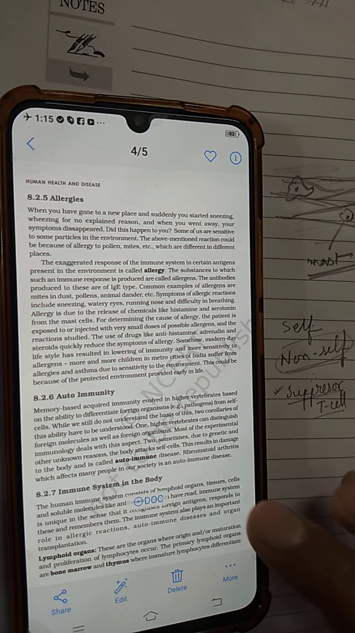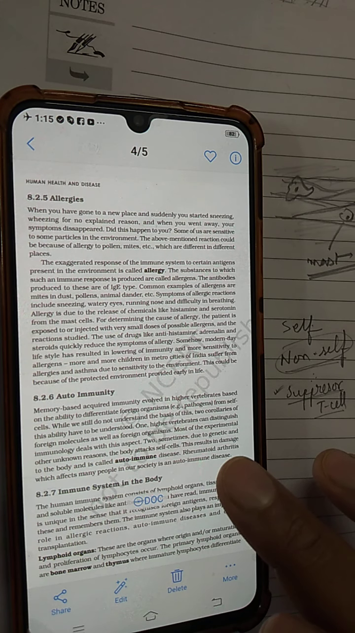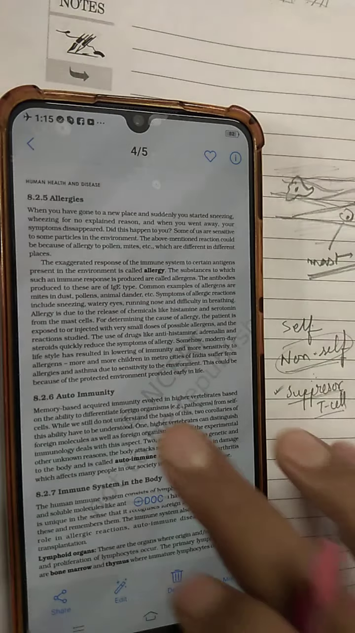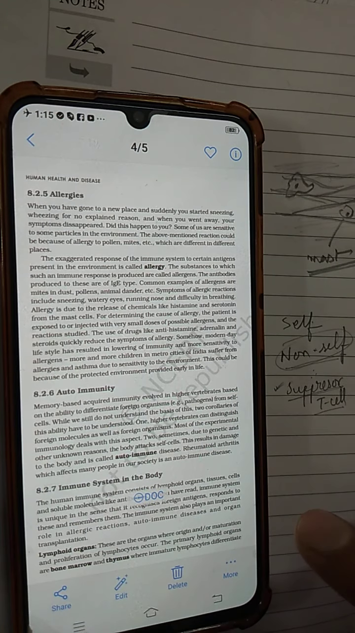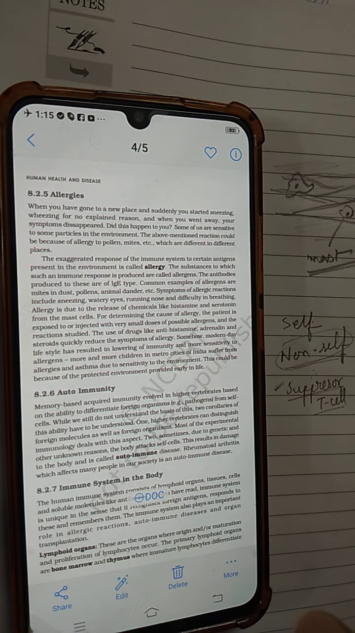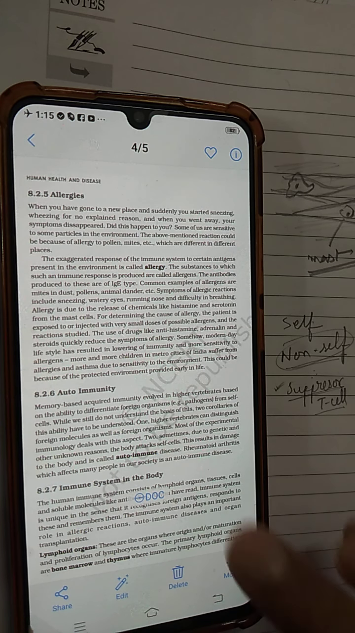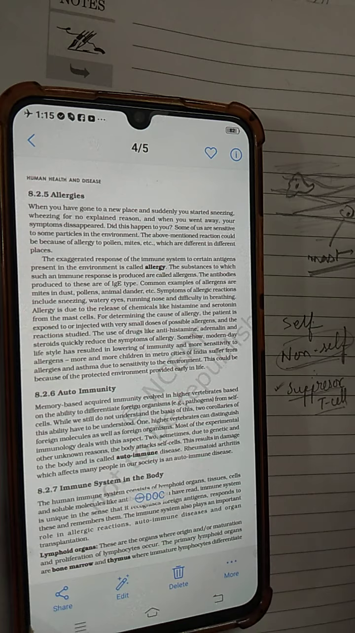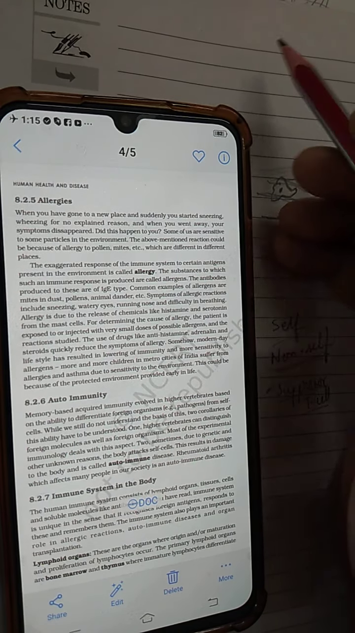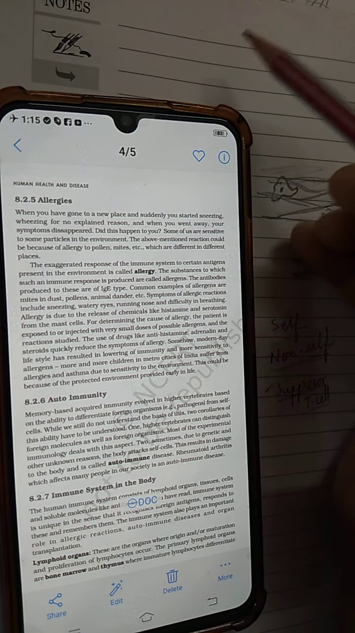In the earlier video, we talked about lymphocytes. Now why are these called lymphocytes? Because these particular cells are found in your lymph. And in order to understand what lymph is, it is basically the concept that you got in class 10.